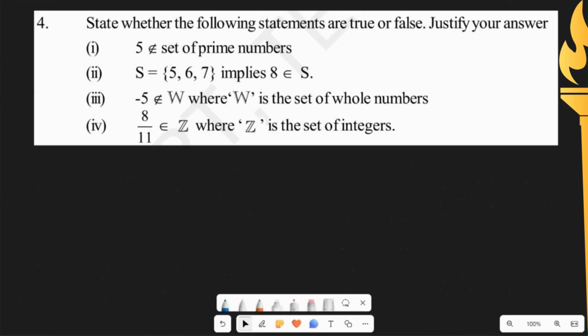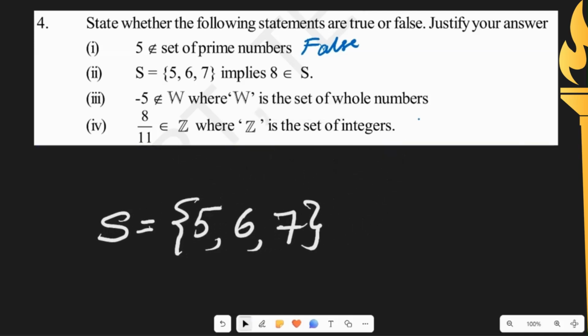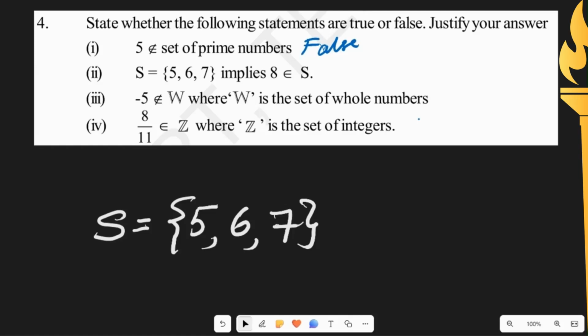Question 4 of exercise 2.1 asks us to state whether the following statements are true or false and to justify our answers. The first statement says 5 does not belong to the set of prime numbers. We know that 5 is a prime number. So the first statement is false. Second statement, S is equal to {5, 6, 7}. That means 5, 6 and 7 belong to S, while they said 8 belongs to S. So definitely this is a false statement.